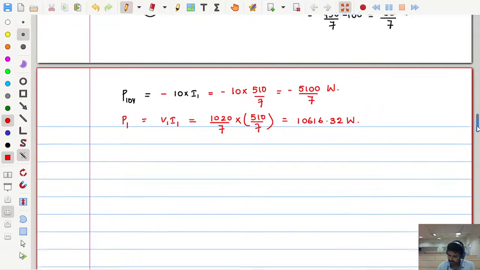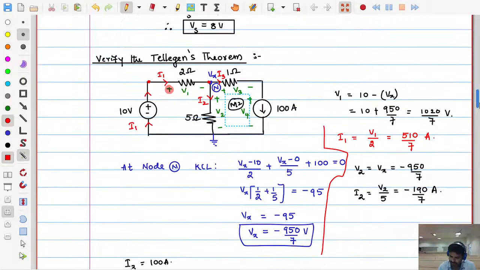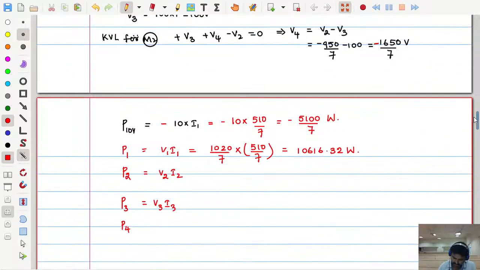Next is P2. Calculate all the powers in a similar way: V2 I2, P3, V3 I3, P4. P4 means this one, the 100 amperes current source, so V4 I4, where I4 is 100. Tell me these values quickly.